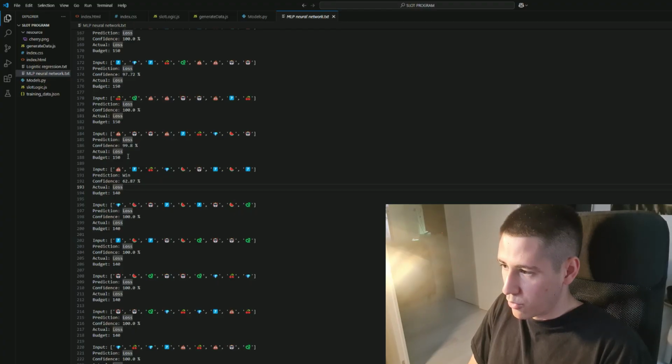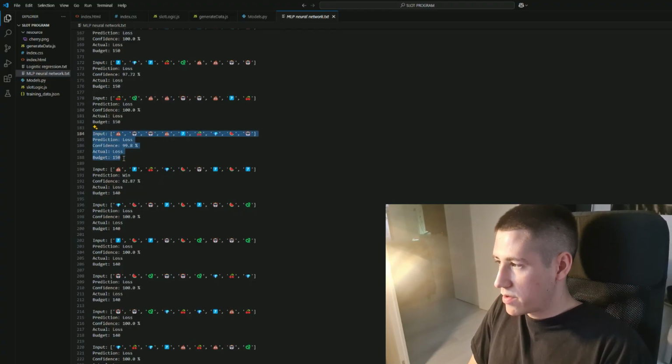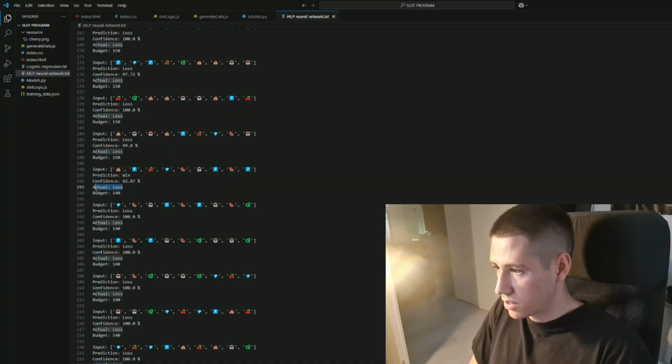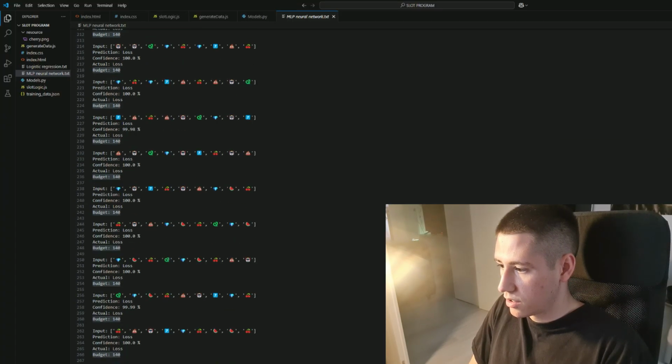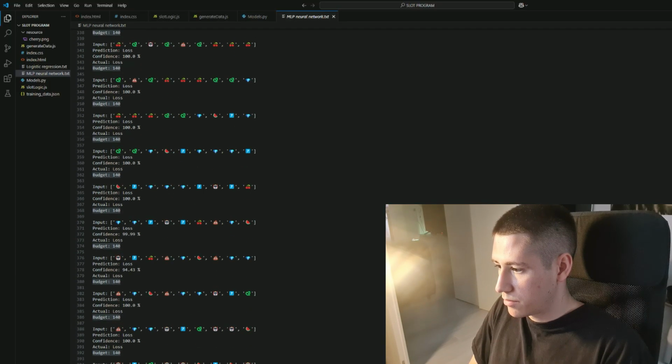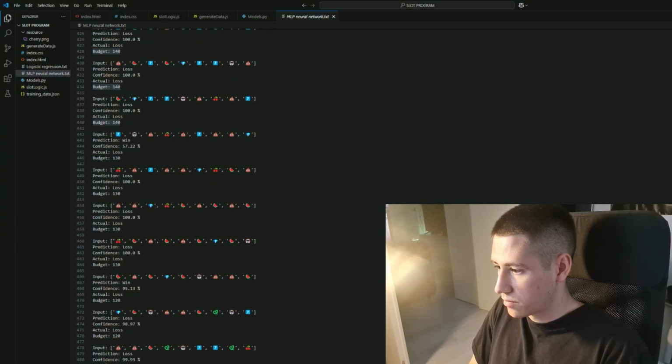And this is the turning point. A very similar input happened before. It was associating this input, like the similar one from the training data, with the win. And it was pretty confident indeed. But the actual outcome was loss. And we lost $10 from our budget. And let's see if it made any other mistakes. Yeah, it lost even more money.